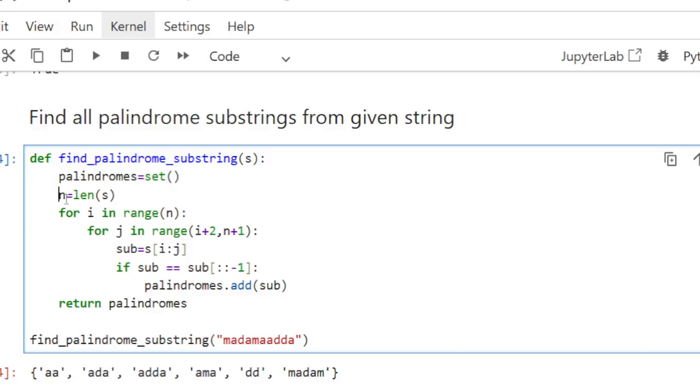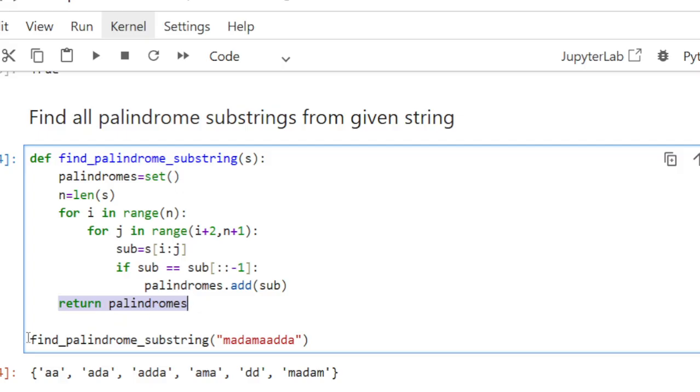And then first we are checking the length of the string. Then we have created the loop for i. Then we filter out the substring from the string. If the reverse of the substring equals the substring, then we are adding that substring to the set, and at the end we are returning the set.